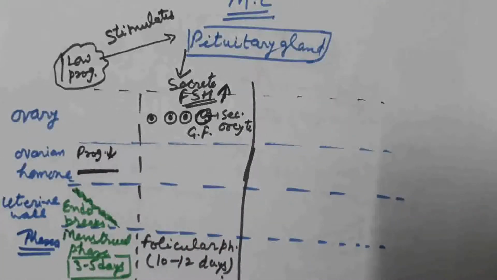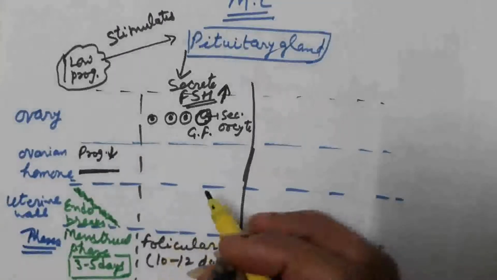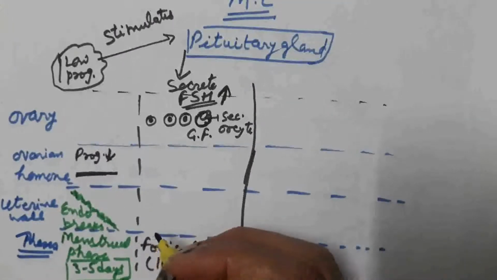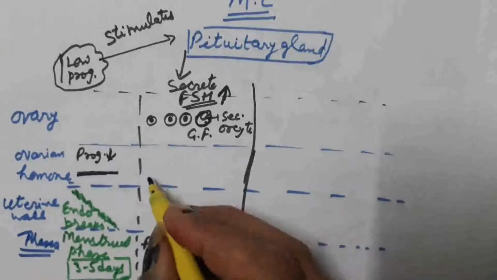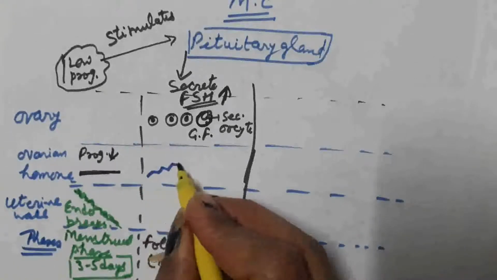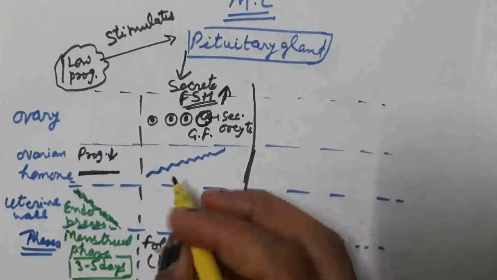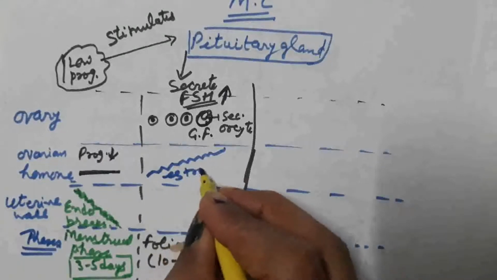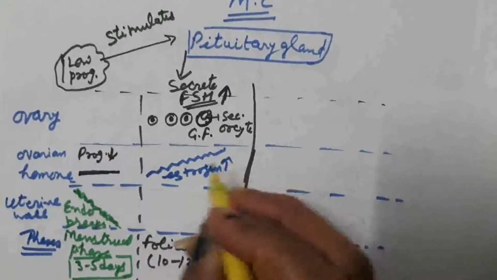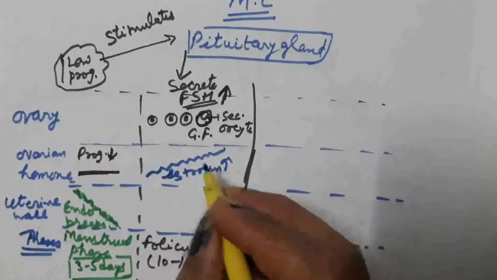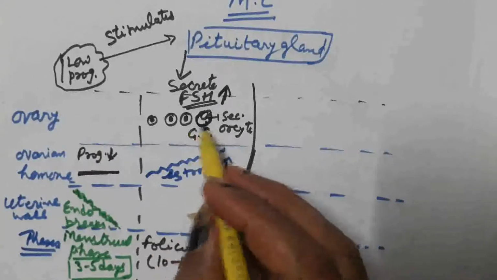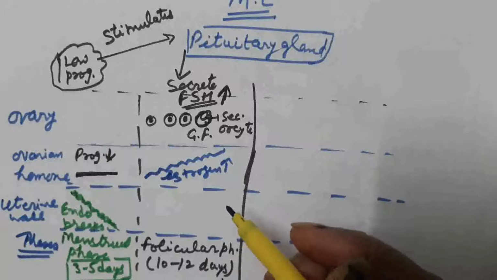Level of estrogen increases. This is the increased level of estrogen, secreted from the follicular cells of the Graafian follicles.